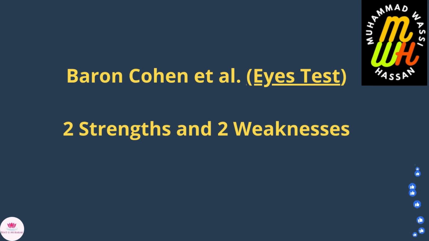There are many strengths of the study by Baron-Cohen. Amongst them, one of the strengths was that it was a laboratory experiment, hence all the participants completed the task in a standardized way. This allowed many confounding variables to be controlled, as all participants saw the same set of eyes for exactly the same amount of time.